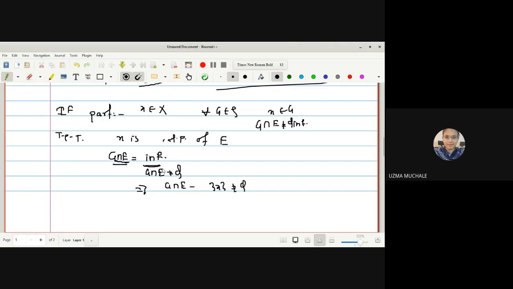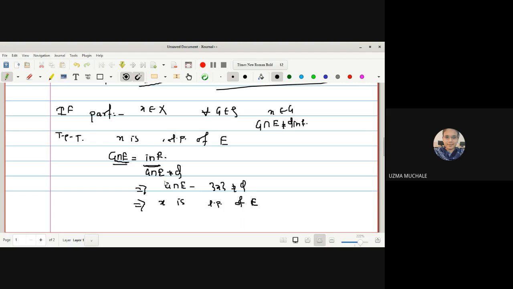Is it okay? Yes, ma'am. So as we are saying that intersection of G with E has infinitely many members, this G intersection E minus singleton X will not be equal to phi, which implies what? It is nothing but the definition of a limit point. Hence, X is a limit point of capital E.